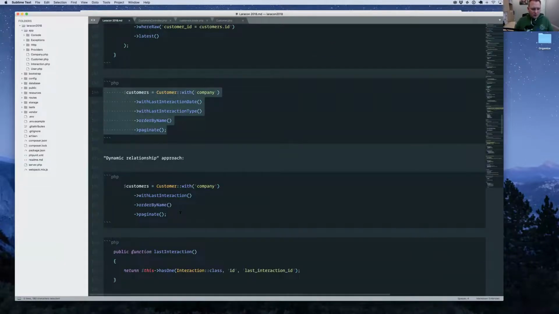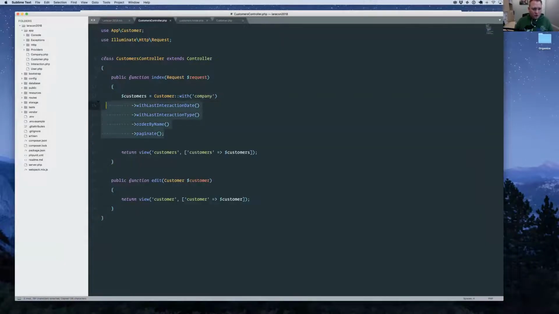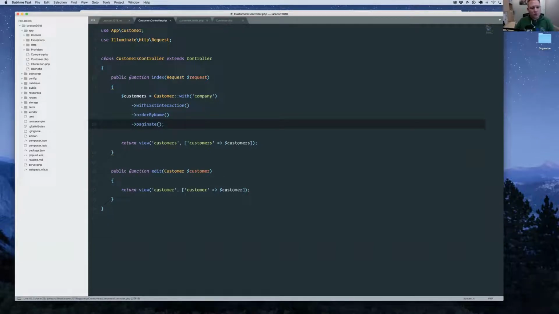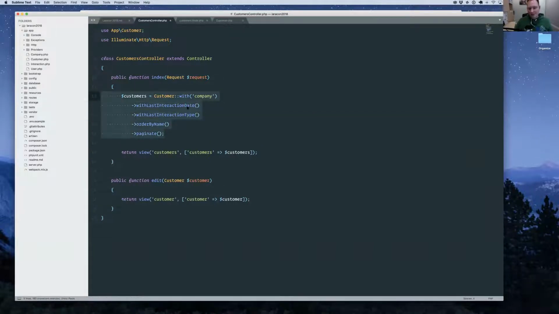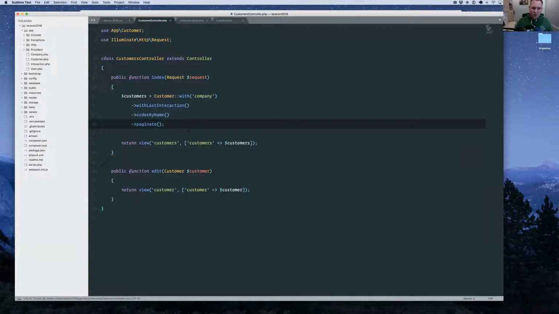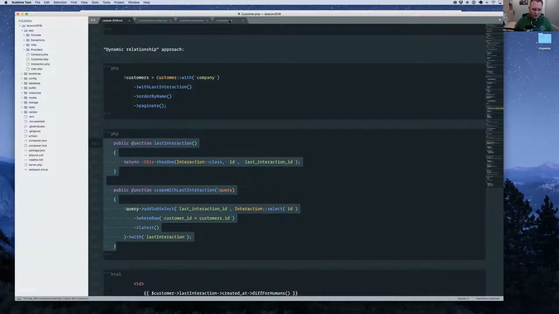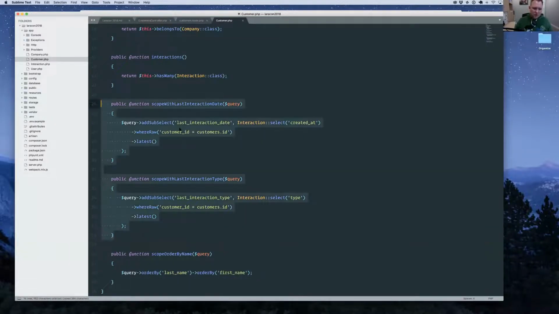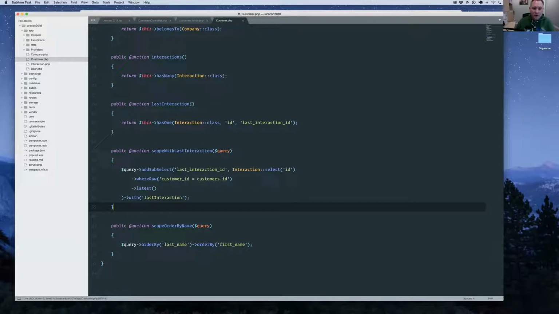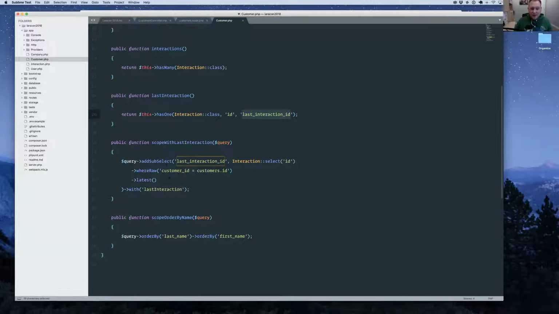So let's update the controller first. We're going to say customer with company with the last interaction, not the last interaction date or type. We're just going to say with the last interaction, then we'll order it just like we were before. Now let's update our customer model, and we're going to get rid of these two scopes here. They're just going to be gone. We're going to create a standard has one relationship to get the last interaction, and it's going to be for the interaction model, and it's going to look for the last interaction ID. Obviously, that doesn't exist on our customer table, but we can add it using a subselect.